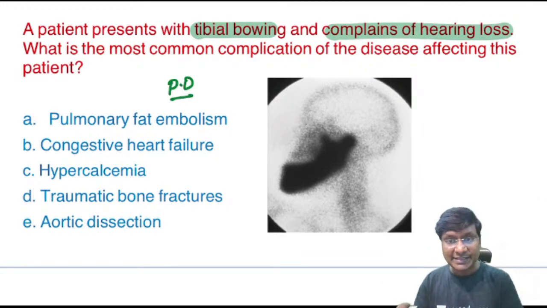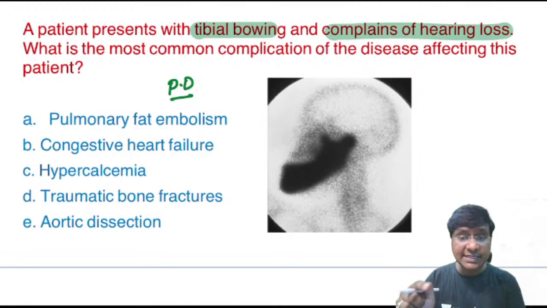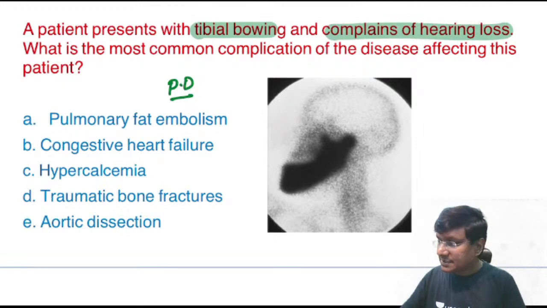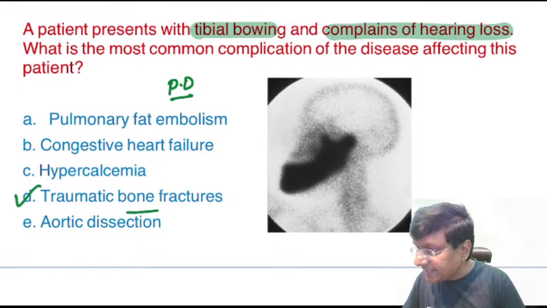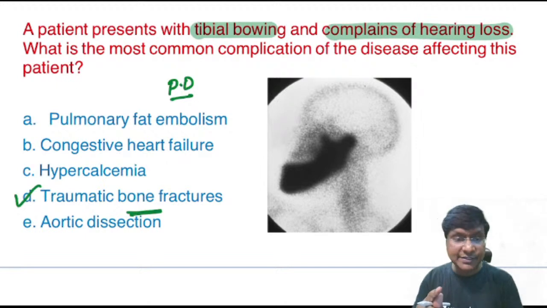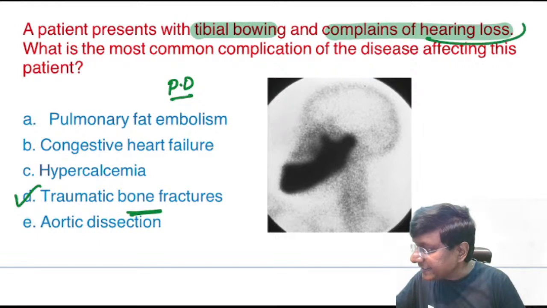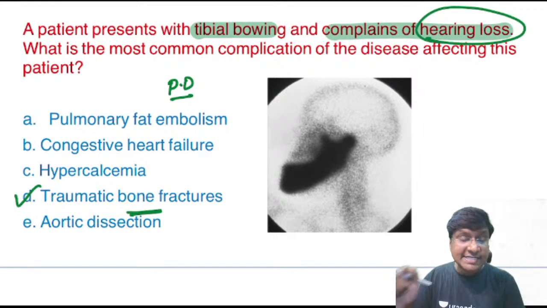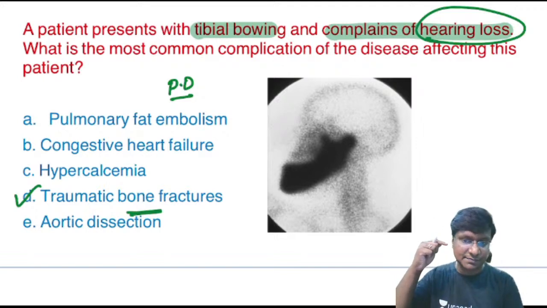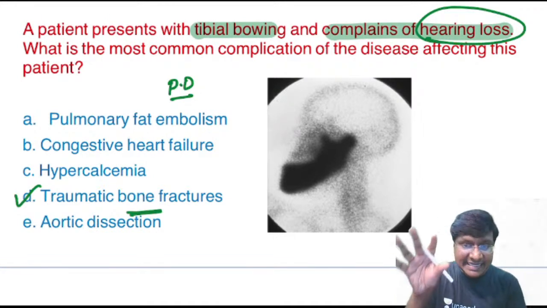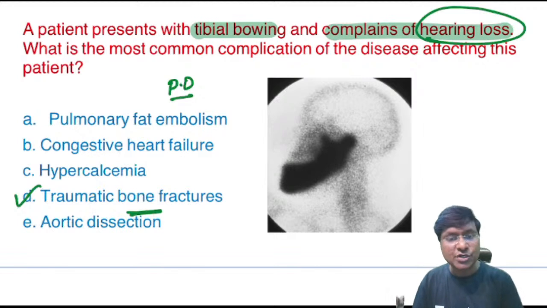Now in patients with Paget's, there will be tibial bowing, hearing loss, and in these individuals there will be traumatic bone fractures. Why is there hearing loss in Paget's? The hearing loss may be due to involvement of the ear ossicles, the malleus, incus and stapes. These ossicles may get affected in Paget's, and that is responsible for the hearing loss.